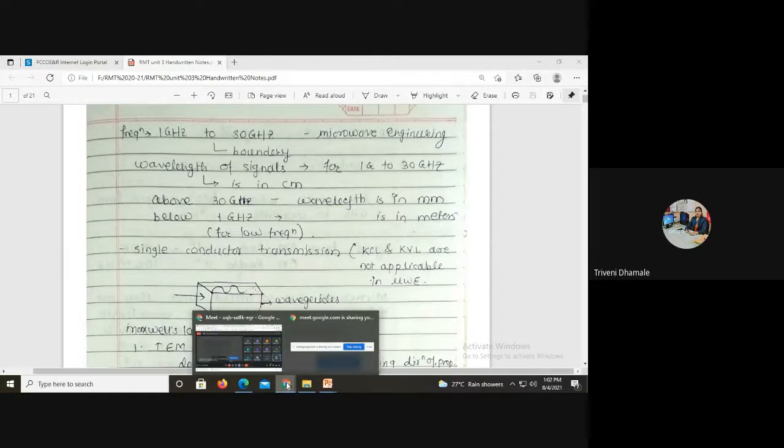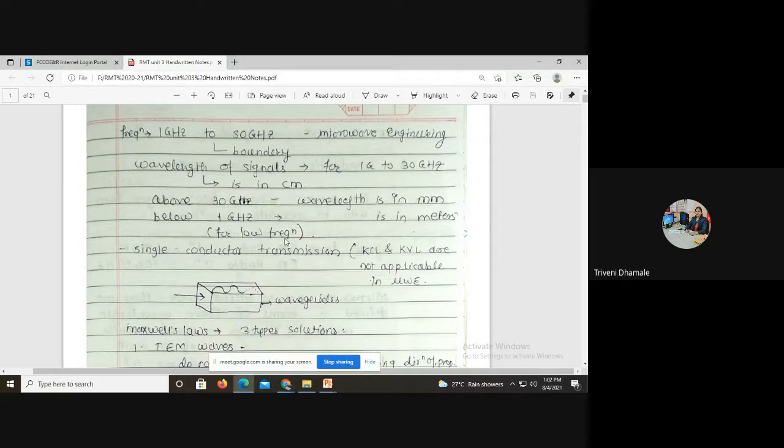We have seen the difference between the transmission line and the waveguide. Now, through that waveguide, microwaves, that is the electromagnetic waves or radio waves, are propagating along the z-axis. So, what are the microwaves? At what range are the microwaves defined? That means, at what frequencies are those waves generated? The frequency range for the microwaves is 1 giga to 30 giga.